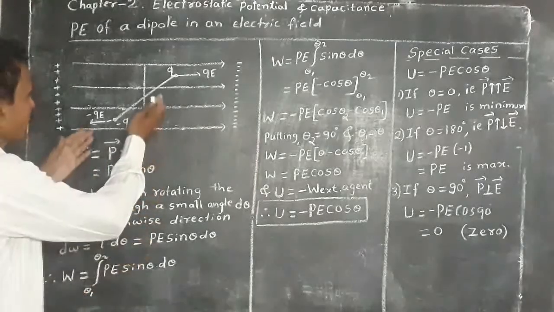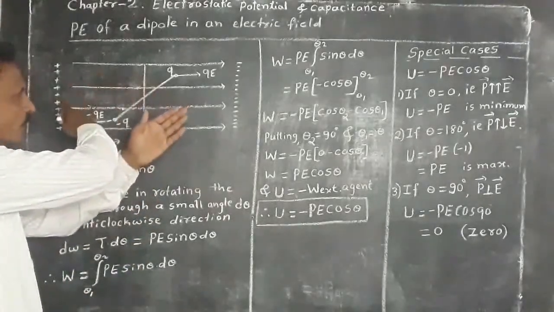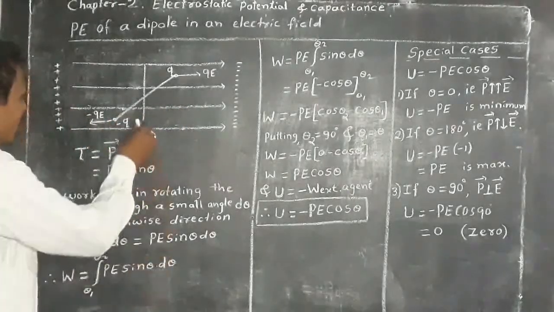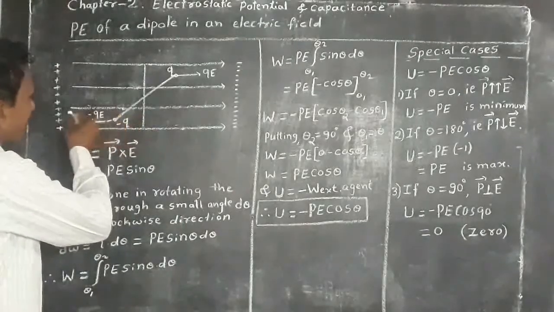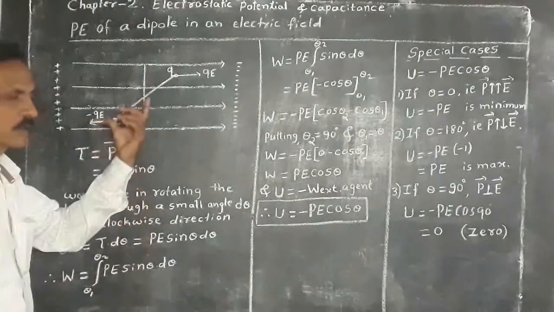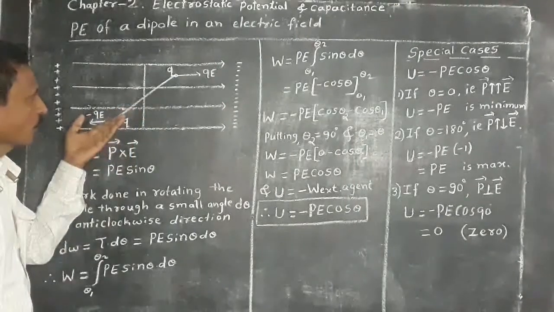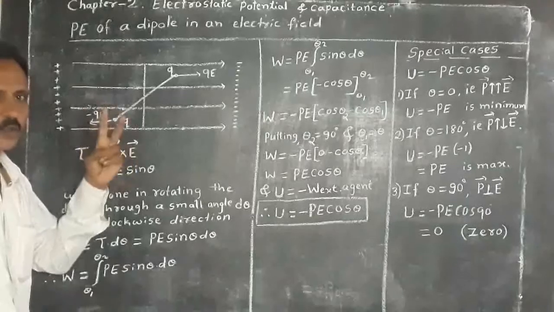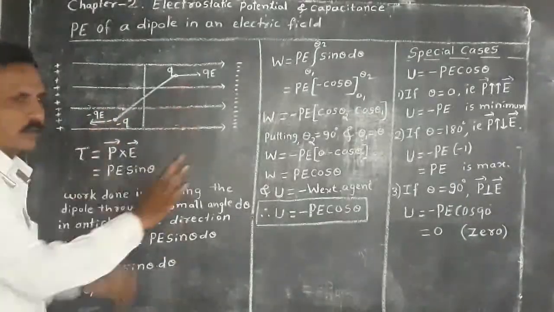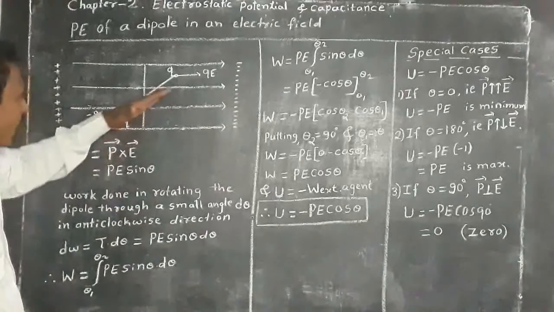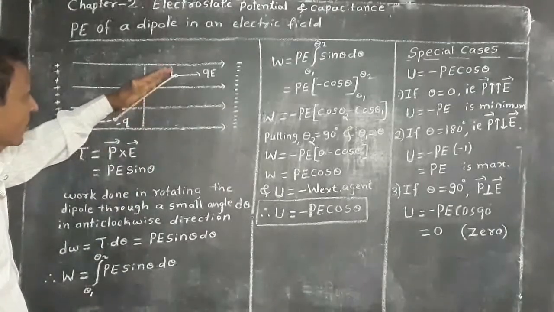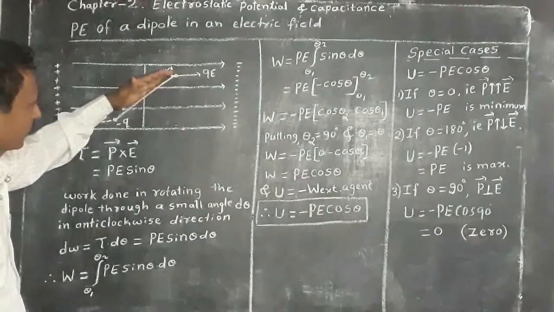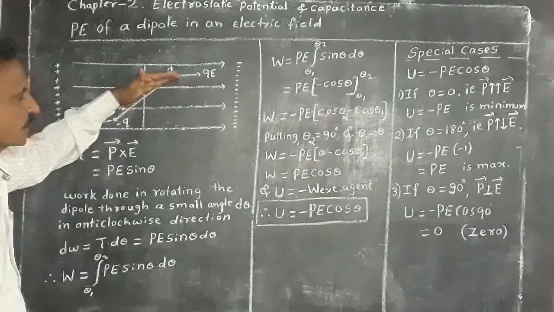Similarly, if the dipole moment is opposite to the direction of the electric field, then the dipole is anti-parallel. If the dipole moment is in the direction of the electric field, then it is parallel. In these two cases, torque is 0. And in all other cases, if a dipole makes an angle other than 0 and 180 degrees, it experiences torque.